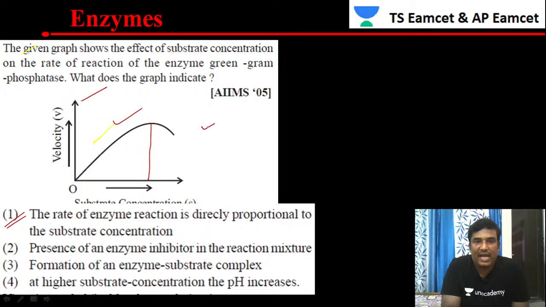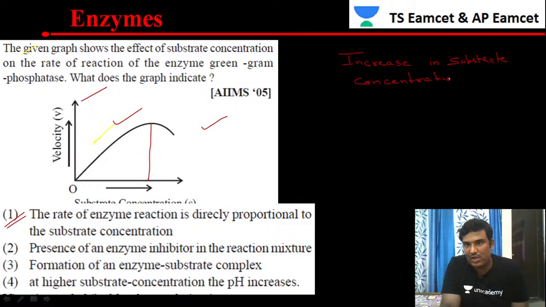So the graph is showing that increase in substrate concentration increases the enzymatic activity, so it increases the velocity.